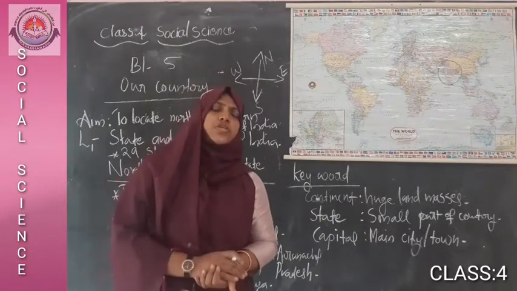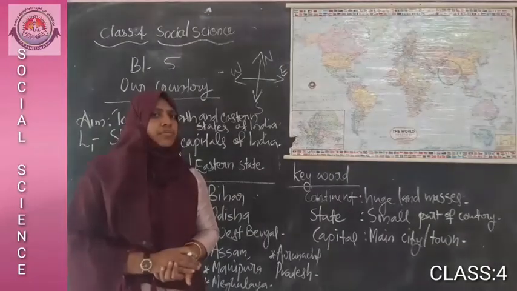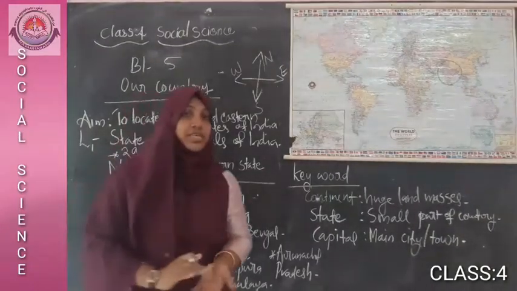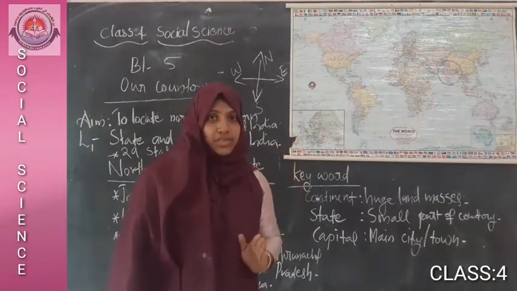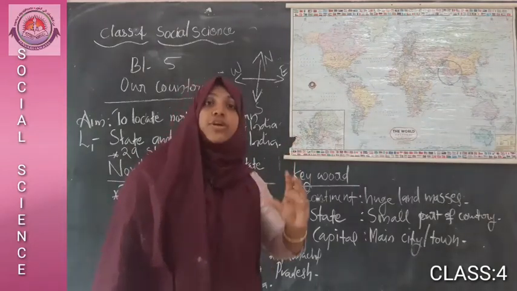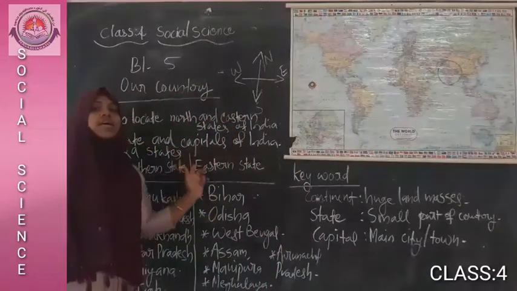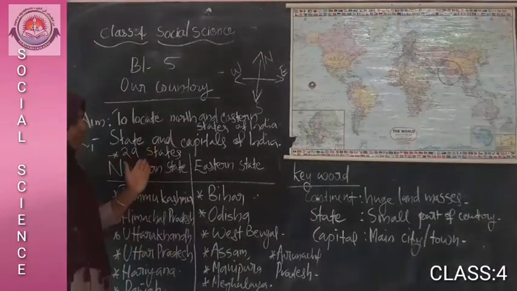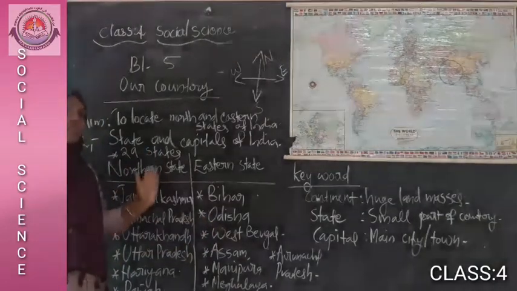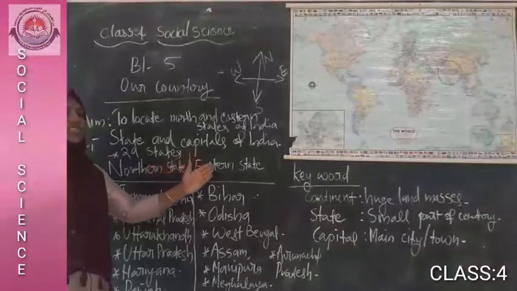What is important to locate a place on the map? Knowing direction is important. We have to know direction, then only we can locate the state from the map. First we have to recognize which is the north direction, which is the east direction.